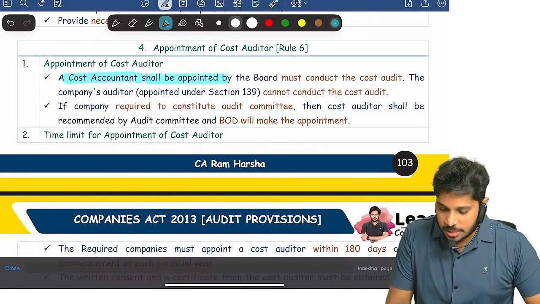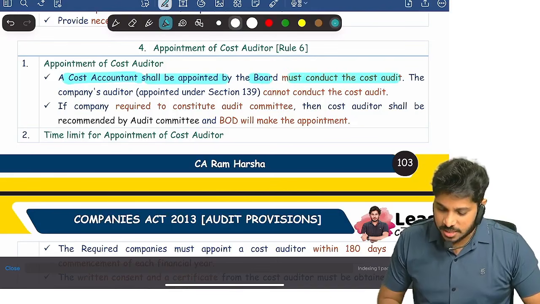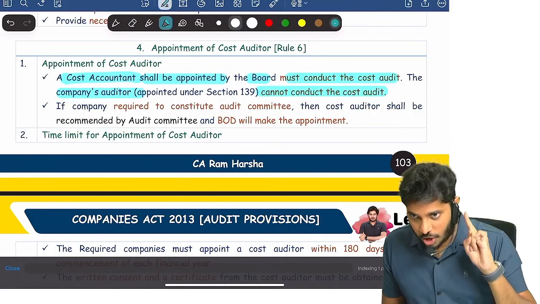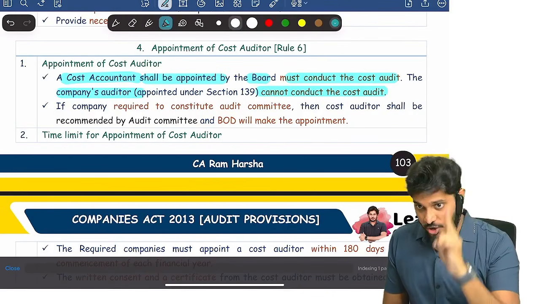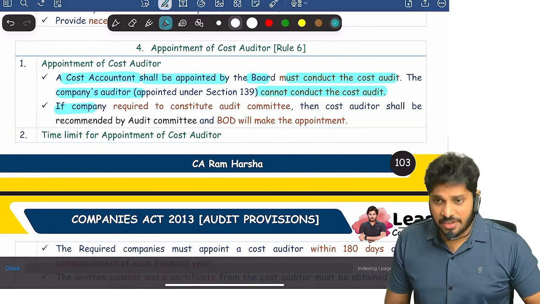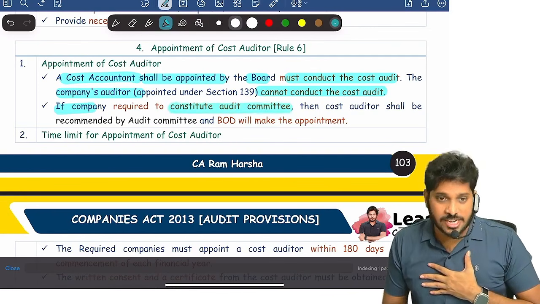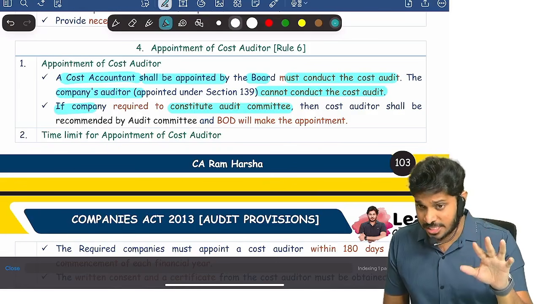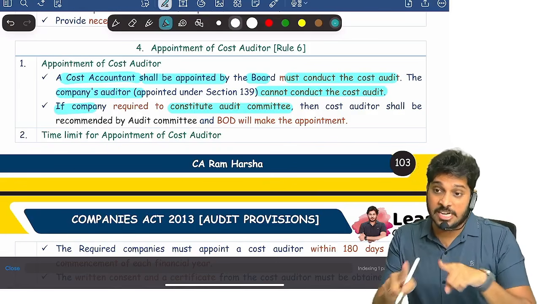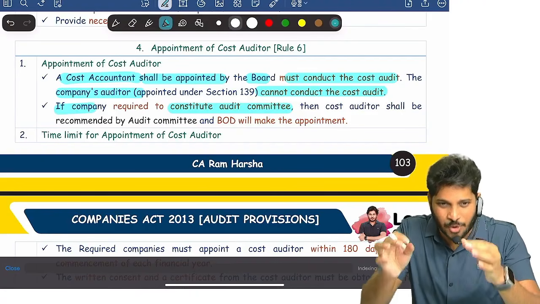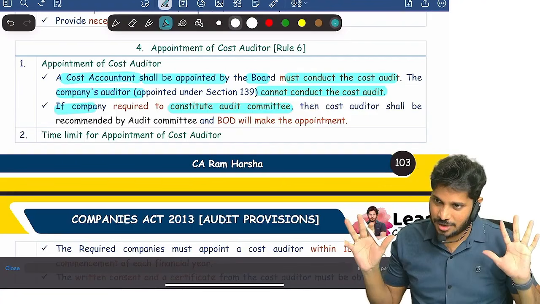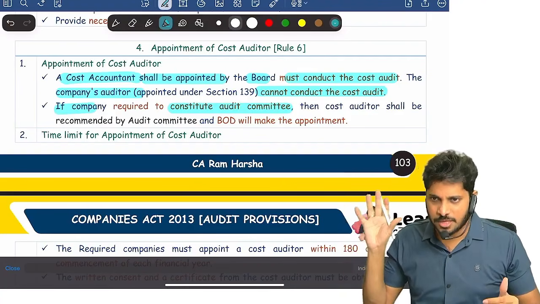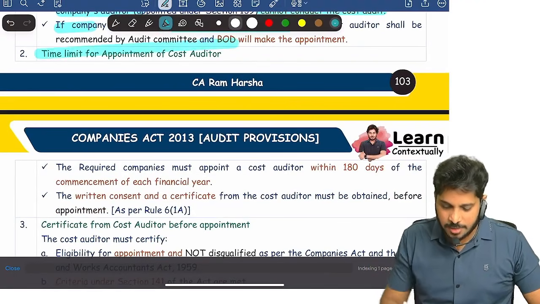A cost accountant shall be appointed by the board, and he must conduct the cost audit. Most important, a company auditor cannot be the cost auditor, and an internal auditor cannot be the cost auditor. Further, there are some companies where an audit committee is mandatory. If a company is liable for constituting an audit committee, then the audit committee will recommend the cost auditor to the Board of Directors. The Board of Directors ultimately will appoint. Clear? The audit committee will just recommend who is better and how much remuneration we should pay.